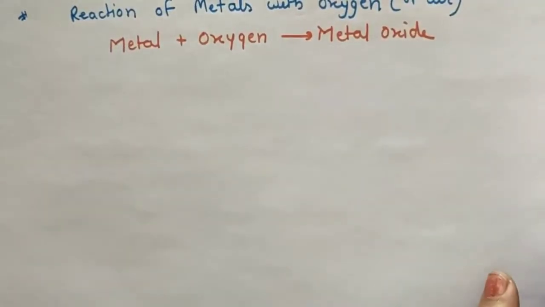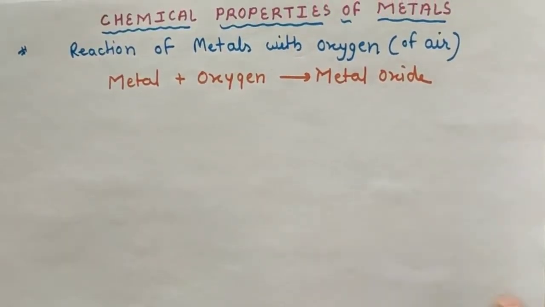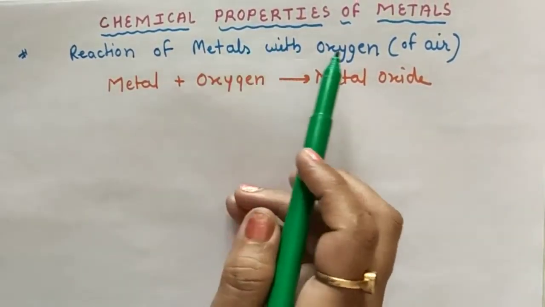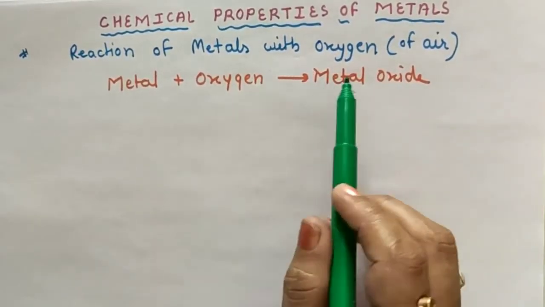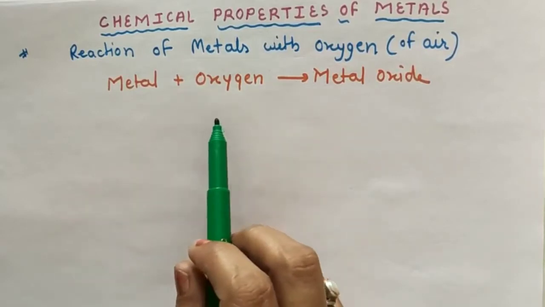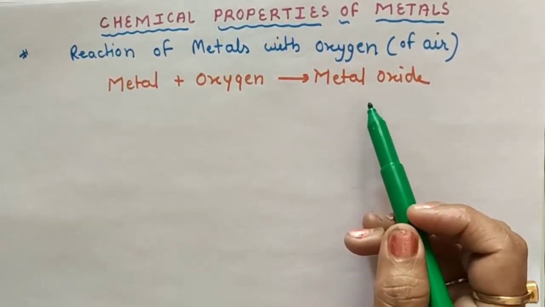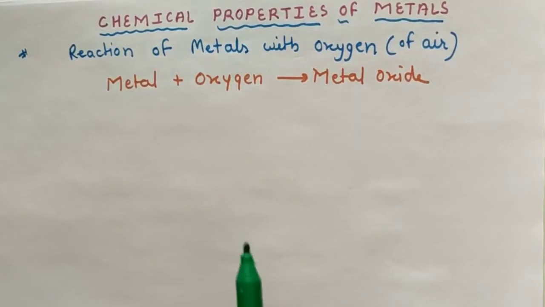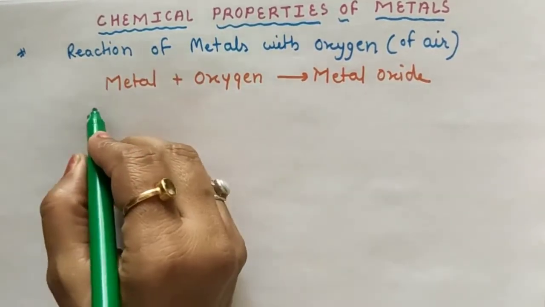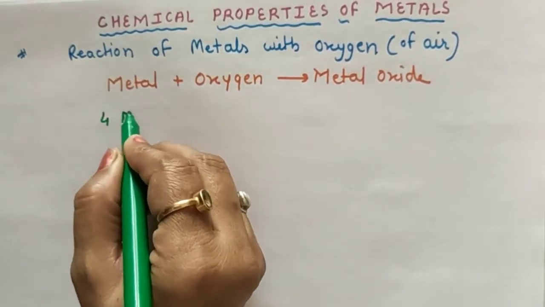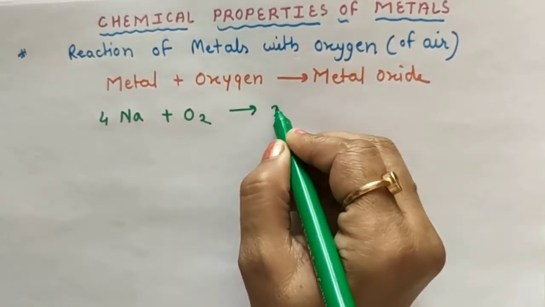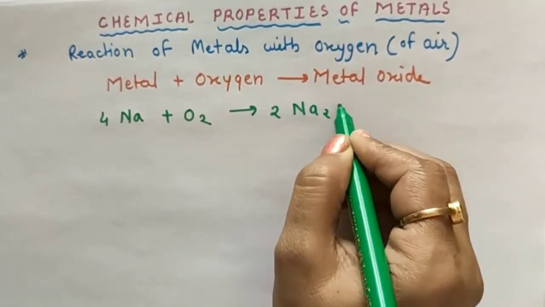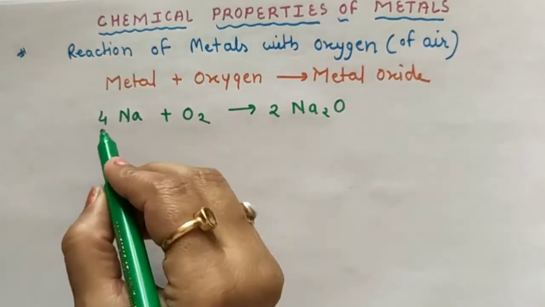When metal reacts with oxygen, it forms metal oxide. Reaction of metal with oxygen. Some metals react with oxygen even at room temperature and form metal oxide, like sodium, forming sodium oxide.